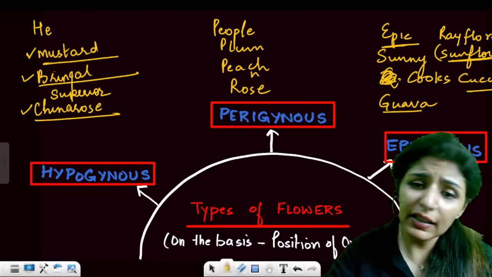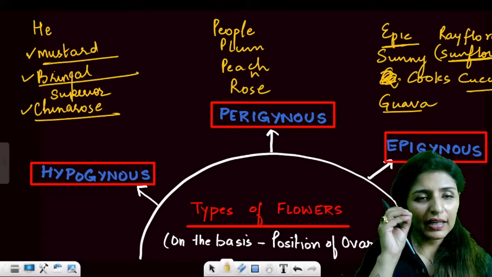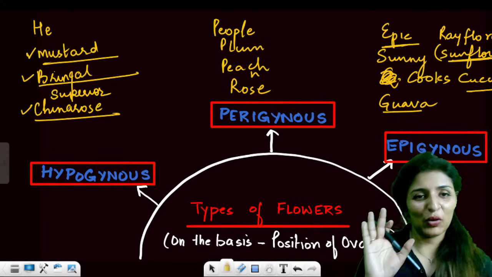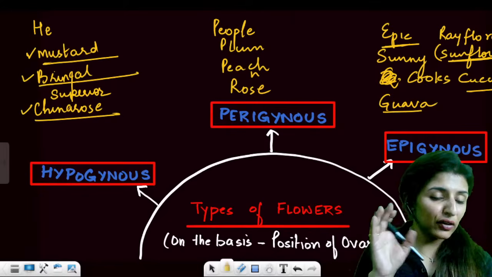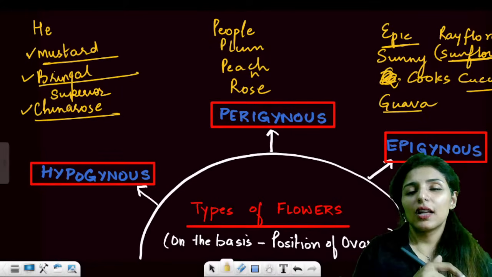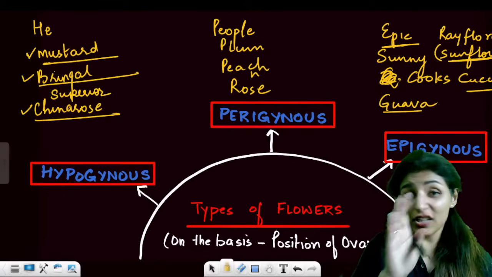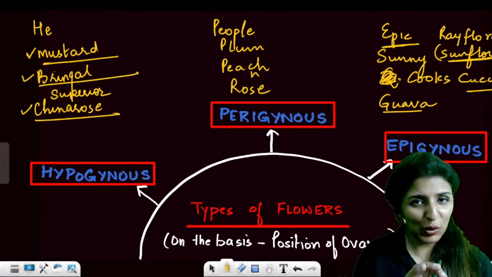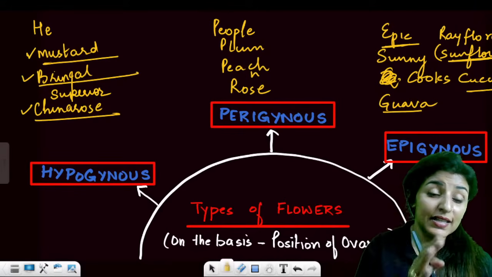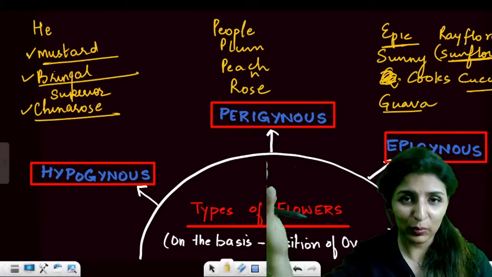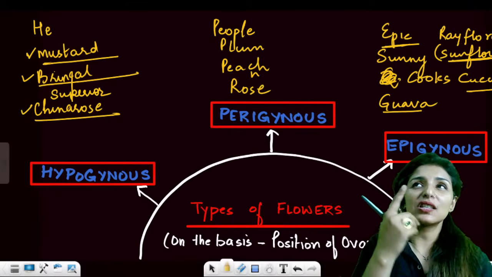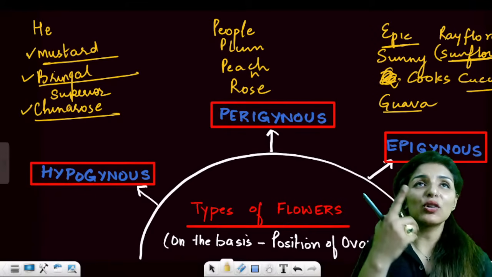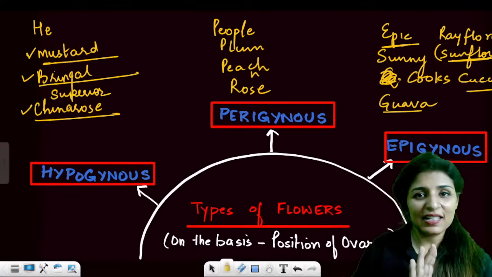See, first of all, there is no standard for making any mnemonic. But my personal experience is that when you make such kinds of mnemonics with single letters, then in your exam suddenly you will think, oh my God, C could be China rose, C could be cassia, C could be chili also, because you have all these examples in your syllabus.